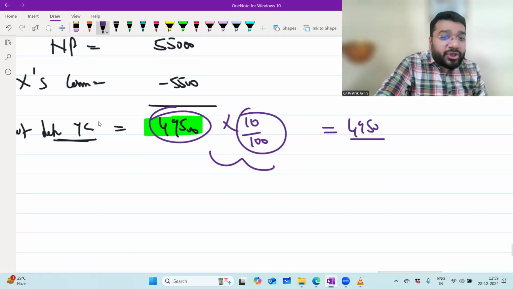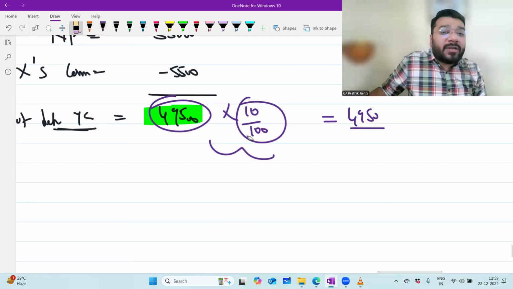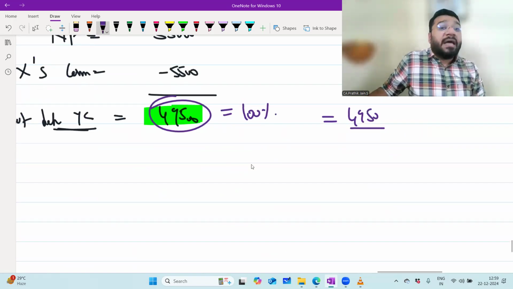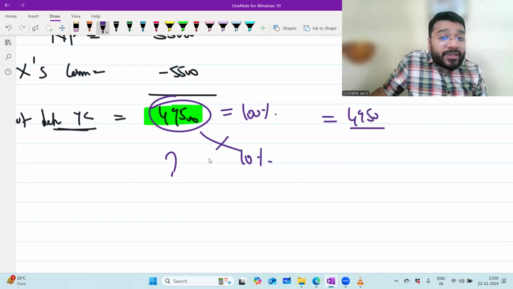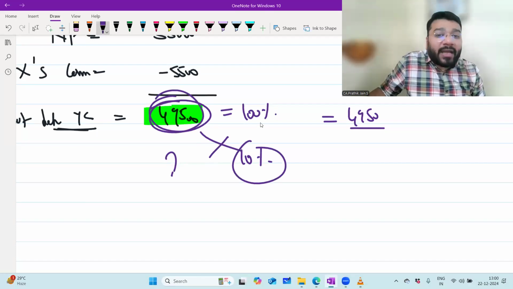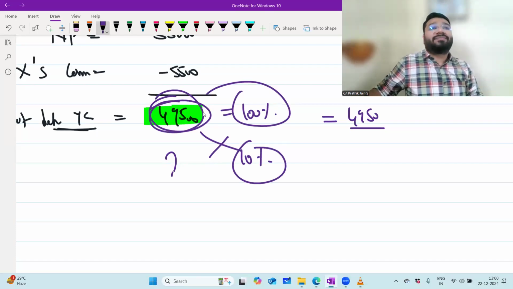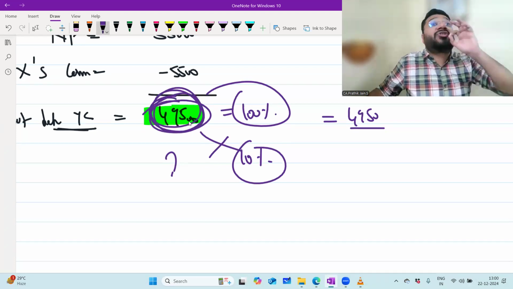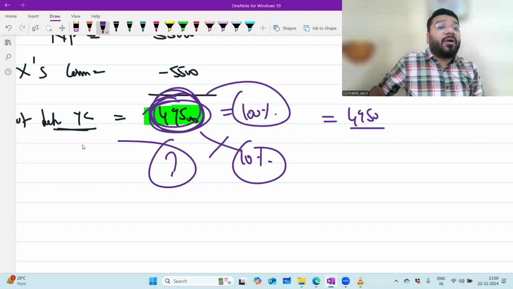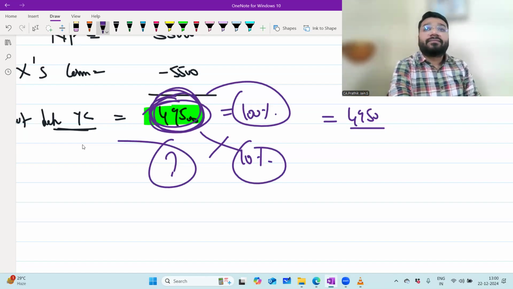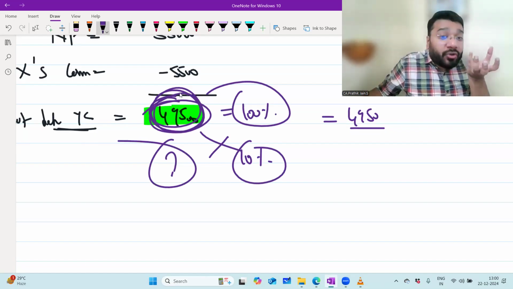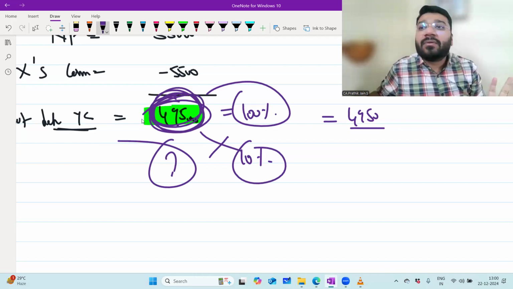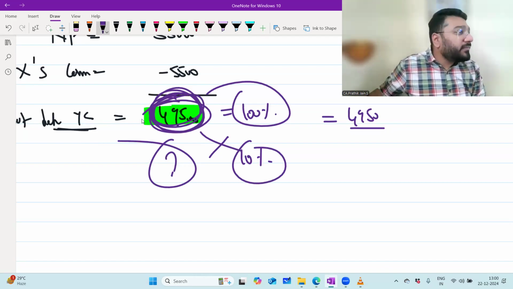Whereas in this question, this 49,500 was equal to how much percentage? This was equal to 100% here. Then for 10%, how much do we cross multiply? 49,500 into 10 divided by 100. Because whatever this 100% amount was, straight away 10% of this is going to the person Y. So whenever the amount is readily available to you, just remember to calculate the 10 by 100 directly. Apply the commission percentage directly.